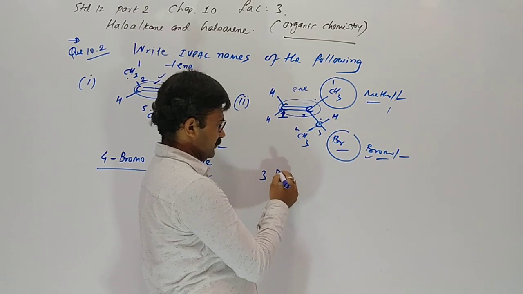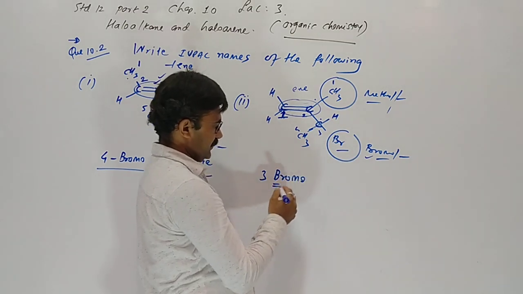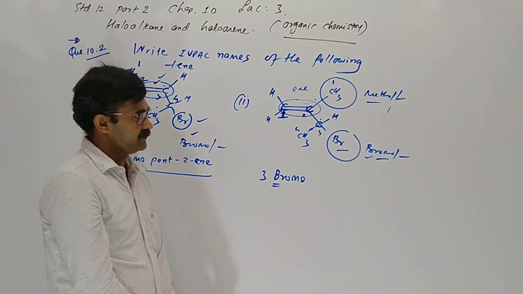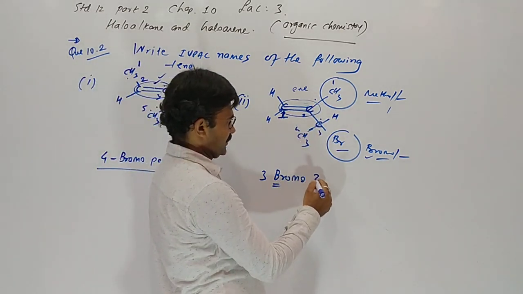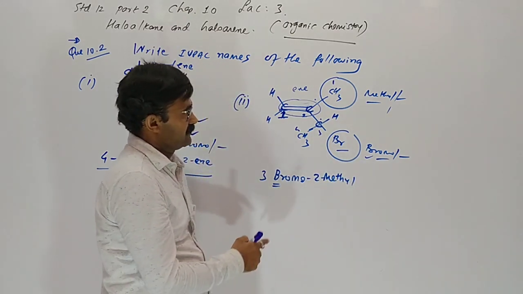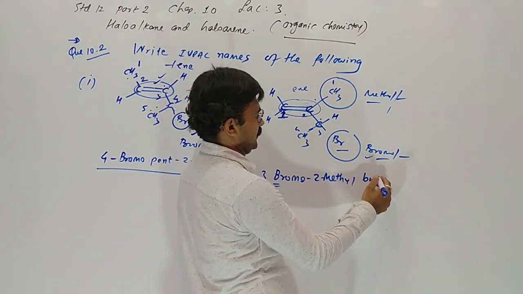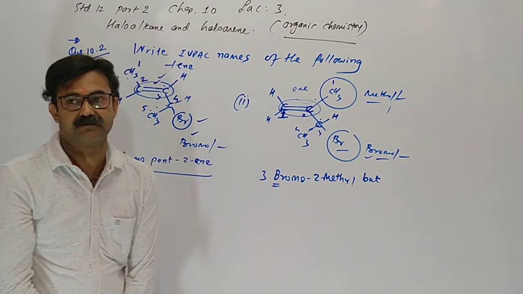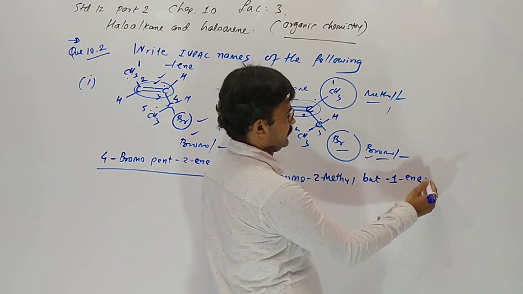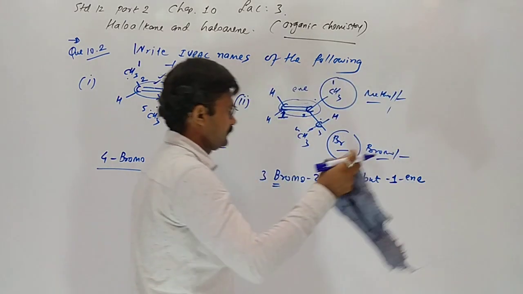So 3-bromo. Then we have to follow alphabetical order. So 3-bromo, then second position 2-methyl. Total number of carbons is 4, so but-1-ene is the IUPAC name.